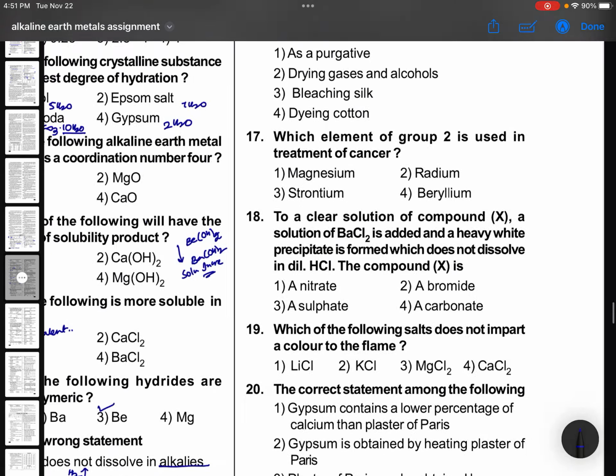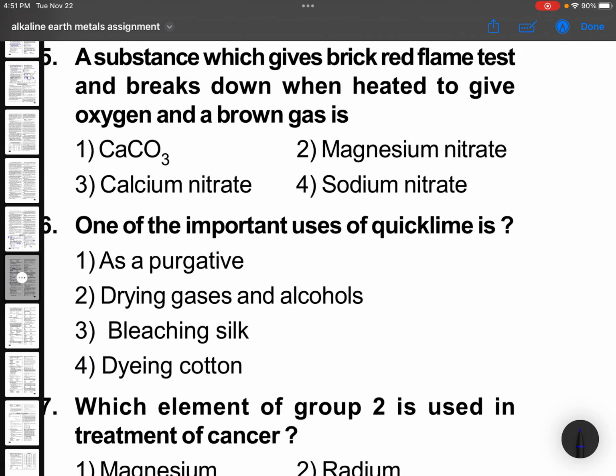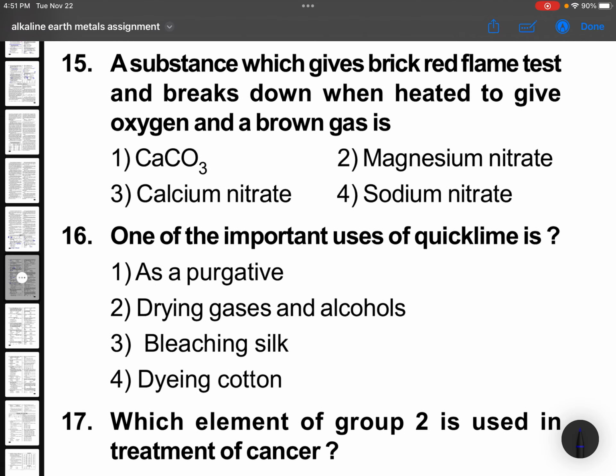Coming to 15th question. A substance which is brick red in flame test means calcium, and breaks down on heating to give oxygen and brown gas. Brown gas is NO2. And that credit goes to calcium nitrate. Nitrate will give you NO2, which is a brown color gas.